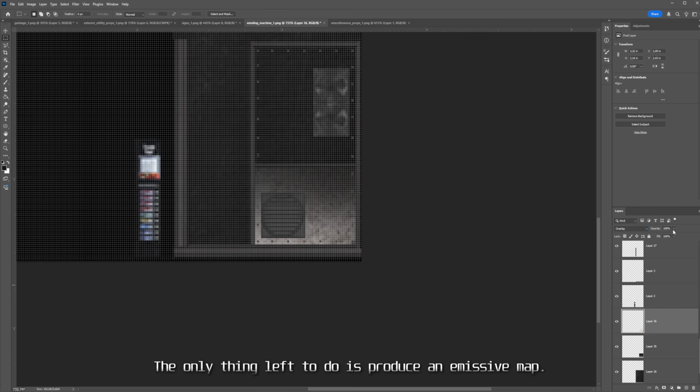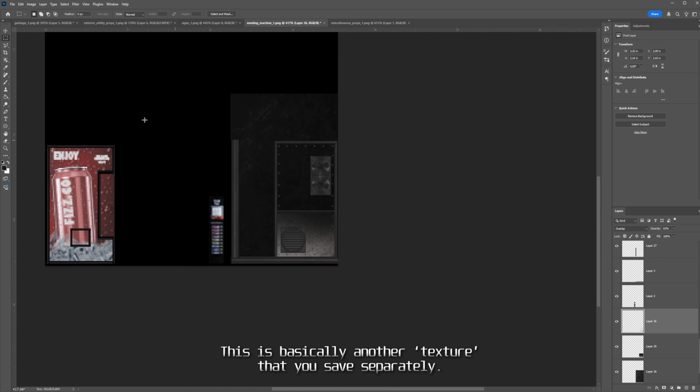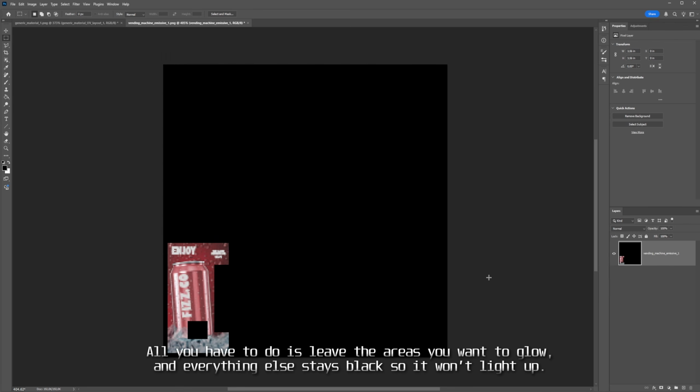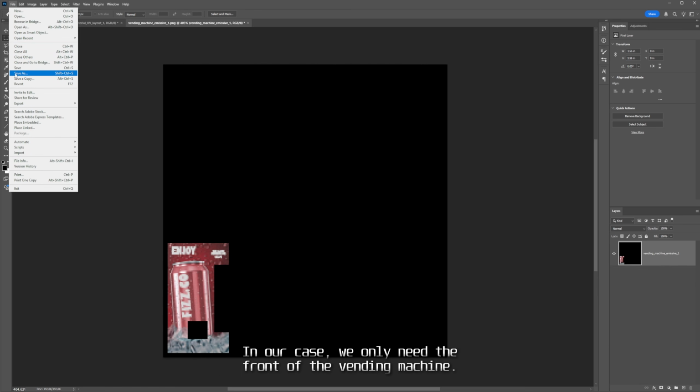The only thing left to do is produce an emissive map. This is basically another texture that you save separately. All you have to do is leave the areas you want to glow, and everything else stays black so it won't light up. In our case, we only need the front of the vending machine.